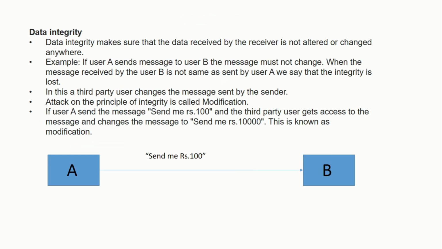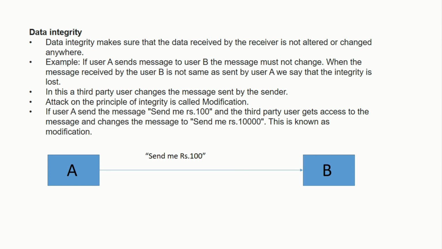Then the second principle is data integrity. What do you mean by data integrity? In confidentiality, it shows that the message is only accessible to both, and when the attack comes, that means the third party user is able to see your messages. Okay, then what is data integrity?